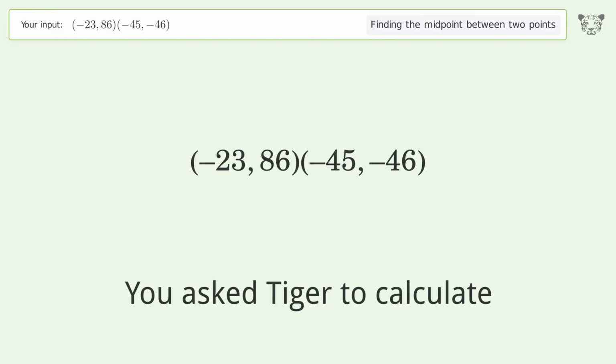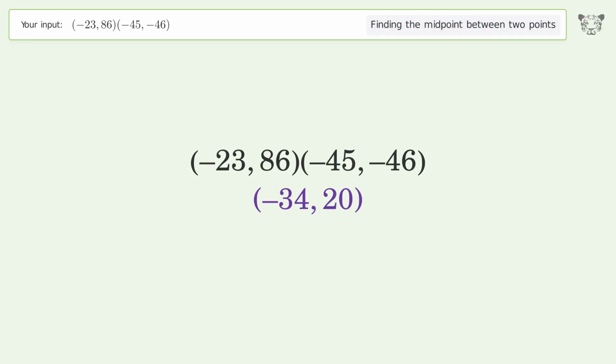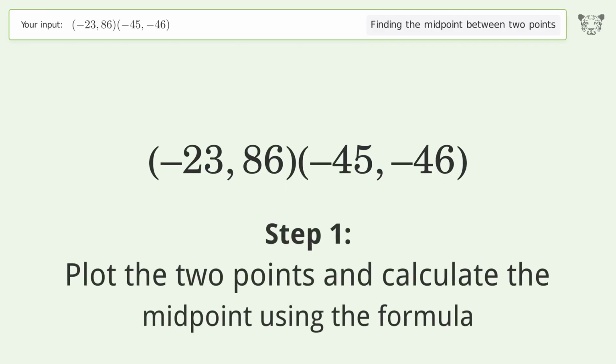You ask Tiger to calculate. This deals with finding the midpoint between 2 points. The midpoint between the 2 points is negative 34, 20. Let's solve it step by step. Plot the 2 points and calculate the midpoint using the formula.